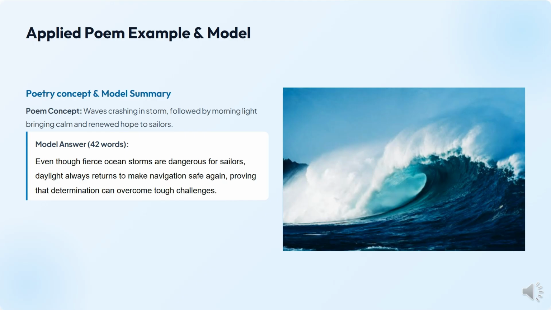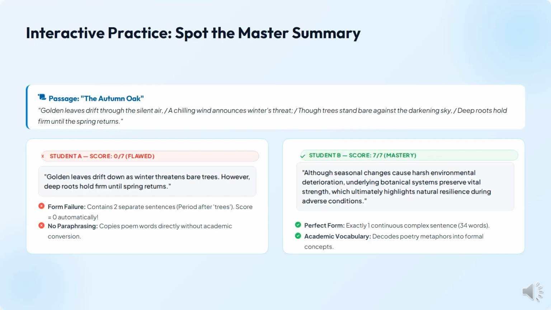Here, in the first sentence, as we can see, waves crashing in storm indicates that waves can be dangerous for sailors. And then the next line is followed by morning light, bringing calm and renewed hope to sailors. So that can be interpreted in the form: daylight always returns to make navigation safe again. By calm, we mean that navigation becomes safe for travel, and proving that determination can overcome any tough challenges for the sailors. For this particular poem, I have given a comparison of two answers, why one is considered incorrect and the other one is considered correct.